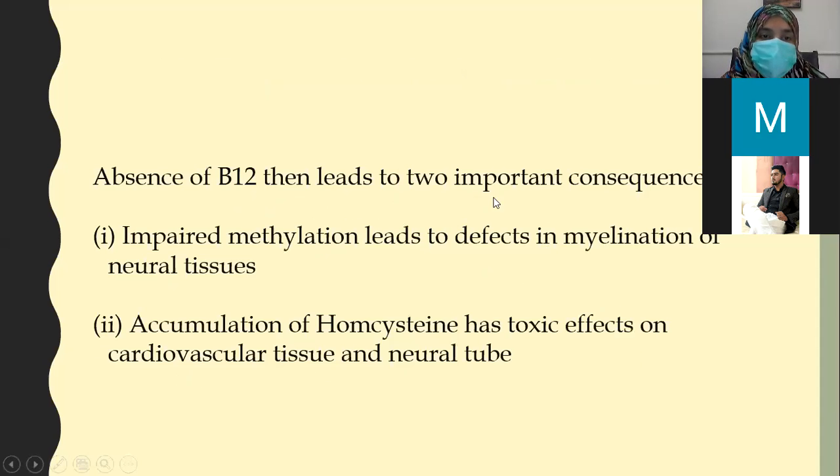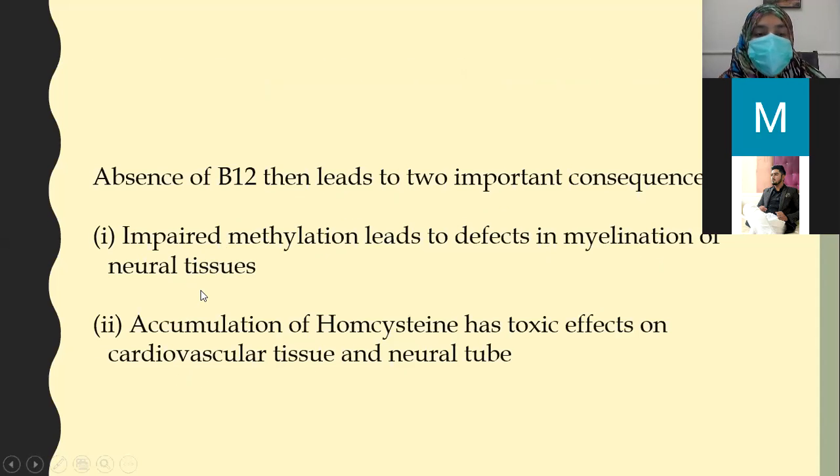So the absence of B12 leads to two major consequences. Number one, impaired methylation leads to defects in myelination of neural tissue. This is very important to memorize. Impaired methylation leads to defect of myelination of neural tissue.